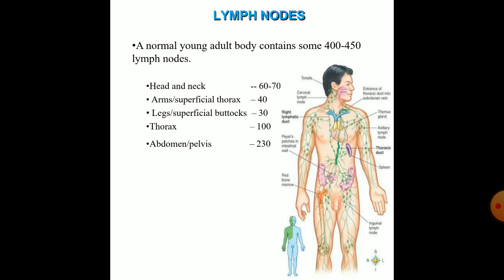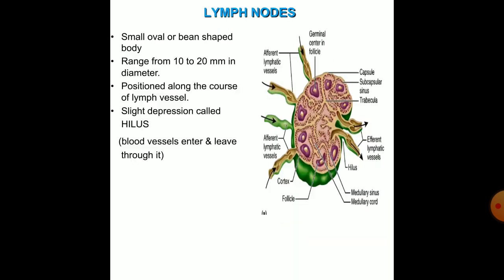These are the lymph nodes. A young body contains about 400 to 450 lymph nodes. For example, in head and neck, there are 60 to 70. In the arm, there are 40. In the legs, 30. In the thorax, we have 100 lymph nodes. And in the abdomen and pelvis, we have 230 lymph nodes.